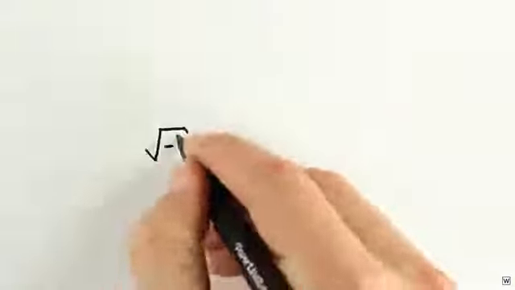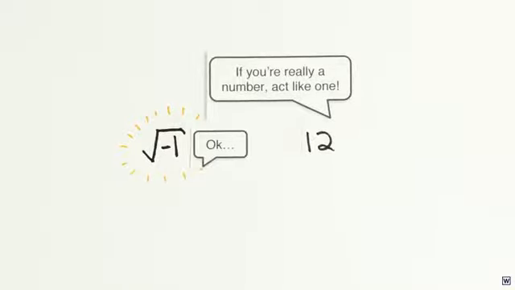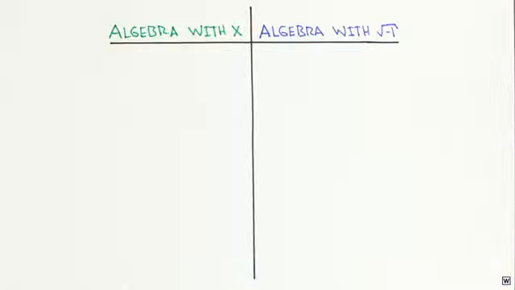Let's make sure we're clear about what it means for the square root of -1 to be its own number. If our new number is truly a discovery and not an invention, it should behave like the other numbers we already know about. It should follow the established rules of algebra and arithmetic. And it turns out the square root of -1 does, for the most part. Just as we can split apart the root of the product of two positive numbers, we can also split apart the square roots of negatives.